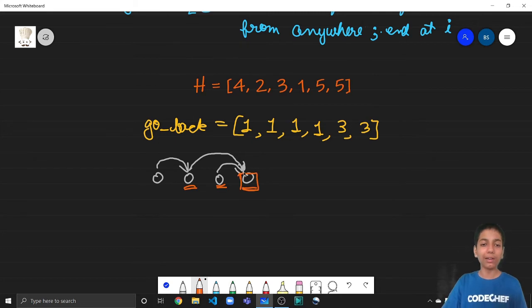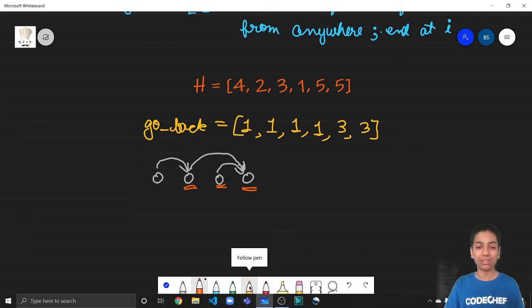So if we are ending up here, we must have come from this element whose next greater was this element, or this element whose next greater was this element. So we must have come from these two mountains only. If we are ending up at this mountain, we must have come from this mountain, right? So again, we have come up with this smart recurrence relation, and not exactly a recurrence relation.